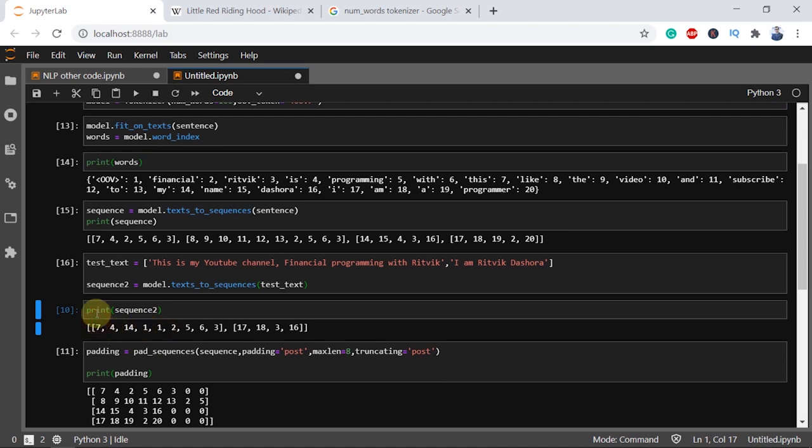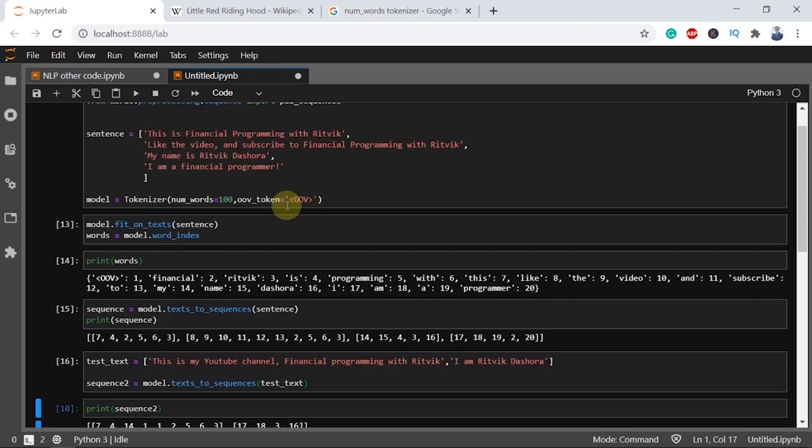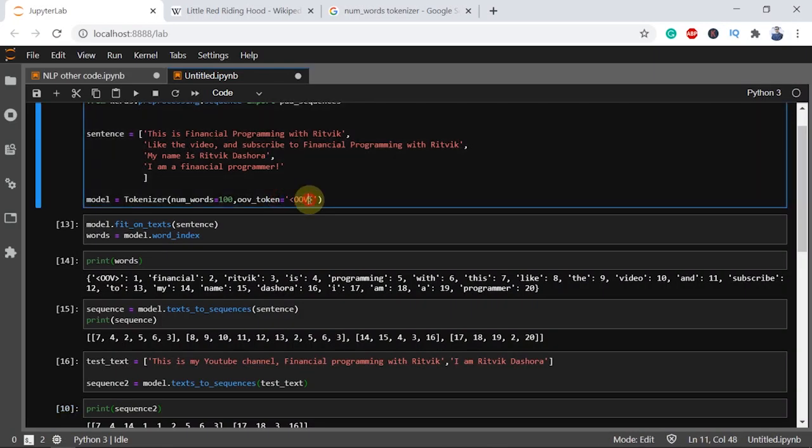Now, at this time, on printing sequence 2, we have 7, 4, 14, which is this is my, and 2, 5, 6, 3, which is Financial Programming with the speaker. The numbers have changed because I have changed the code. And 1, 1 for YouTube channel, because 1 represents the OOV, which is the out of vocabulary token. Just to mention again, you can use any text here in order to represent the out of vocabulary word.